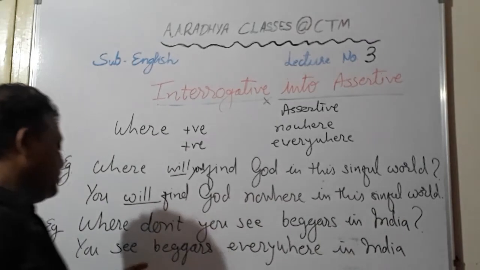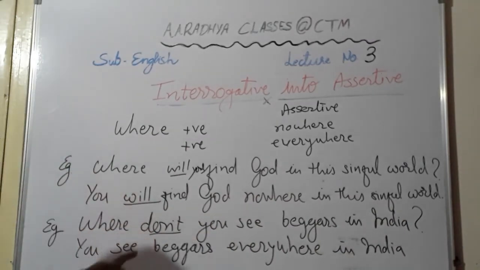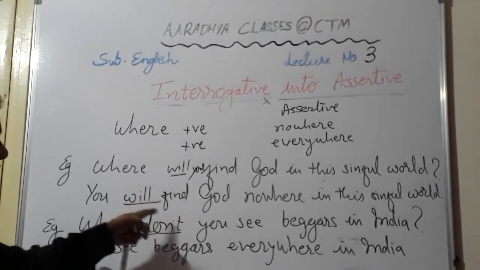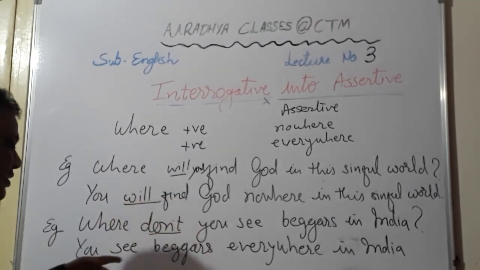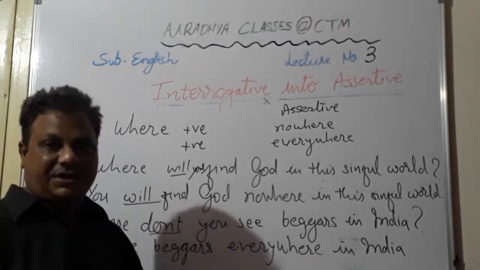Okay, so students, you see here it was simple present tense because don't is used, so I removed the don't, then the verb remains the same. Here it was simple future tense, so I maintained simple future tense. Here it is simple present tense, I maintained simple present tense only. So you will see beggars everywhere in India.